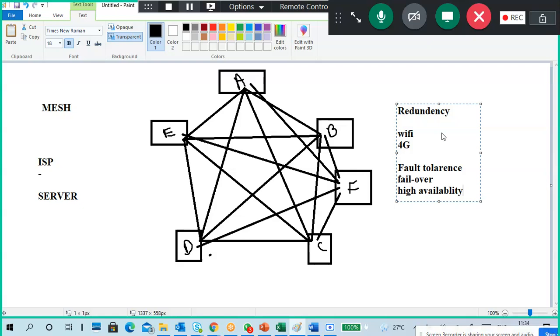General example: you have a mobile phone with two SIM cards. One network is down, Airtel is not working, Vodafone is working, then still you can call someone. The best example is redundancy: you have Wi-Fi and 4G. Wi-Fi is not working, no problem, you can continue with 4G. That is fault tolerance, like backup plans. Backup and immediate switching. So these are certain words. Other words are also there, so many things are there.